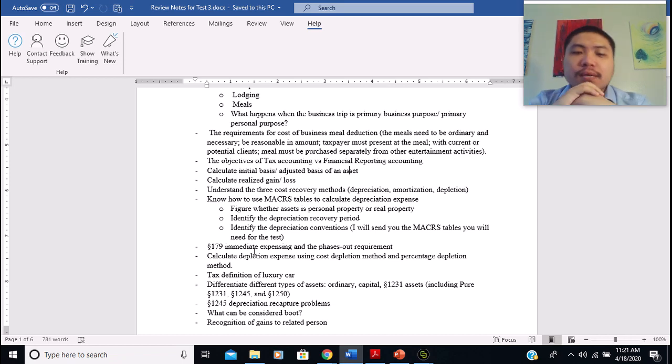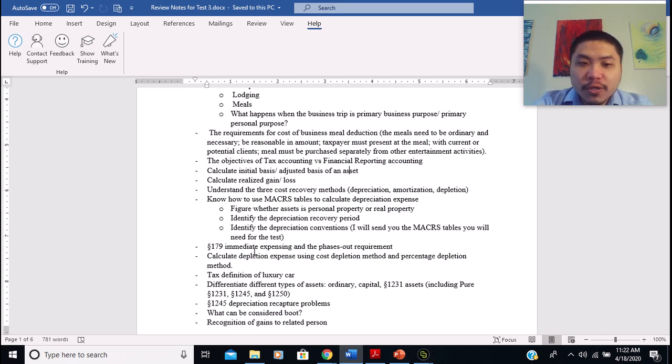Remember, when we talk about depreciation, we talk about the MACRS tables. MACRS is the system that we use to calculate the depreciation expense for tax purposes. That's very important, and I want you to know how to use the MACRS table to calculate the depreciation expense.